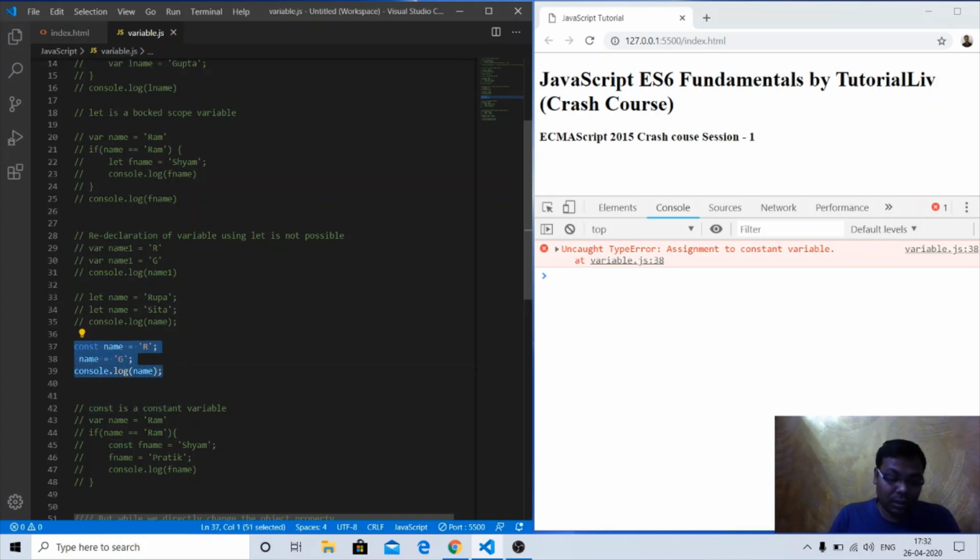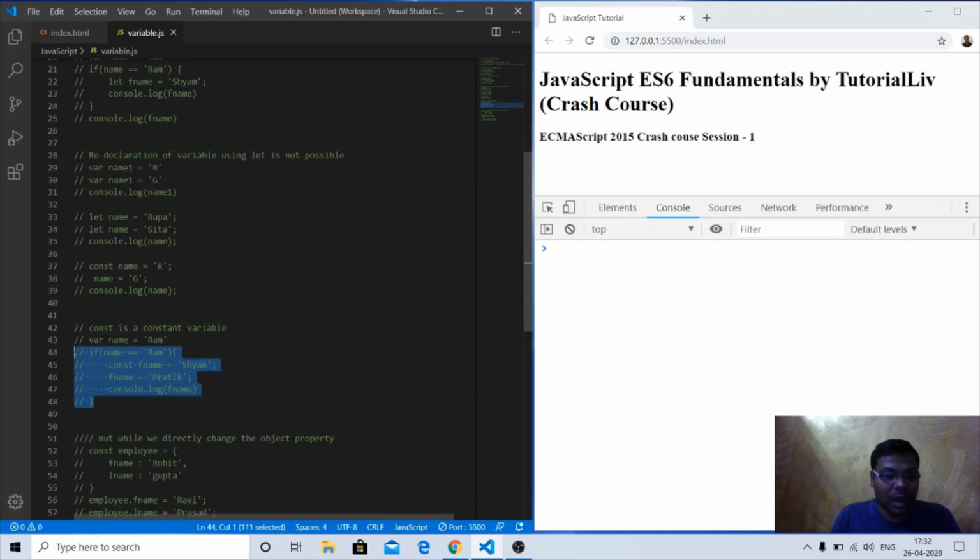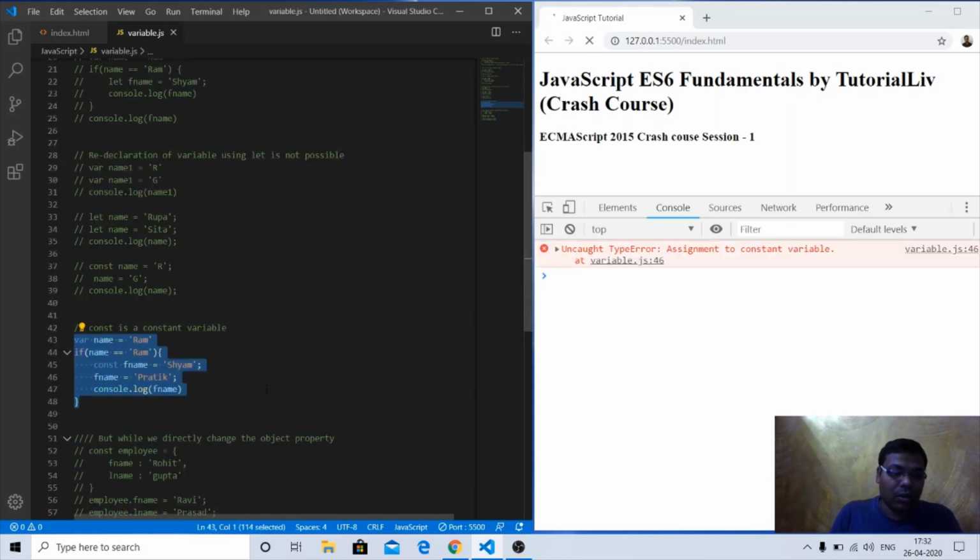Similarly, we can do the same example we did with var: name equal to Ram, const fname equal to Syam, fname equal to Patrick. I am trying to reassign a new value to fname, and console.log fname, the same error: assignment to constant variable. It won't allow assigning any new value if the variable is declared with the const keyword.